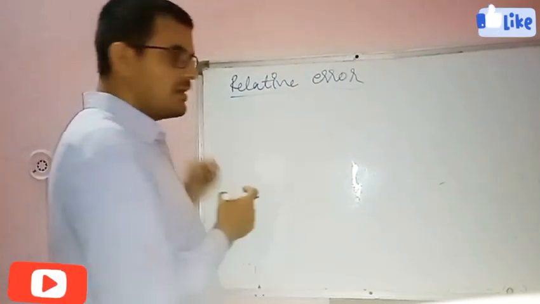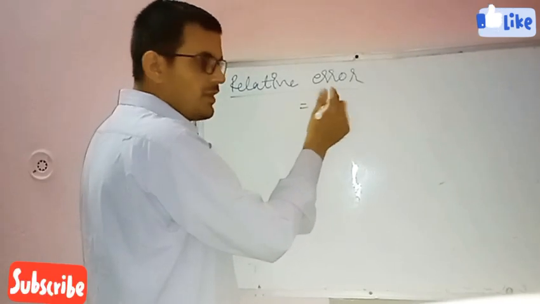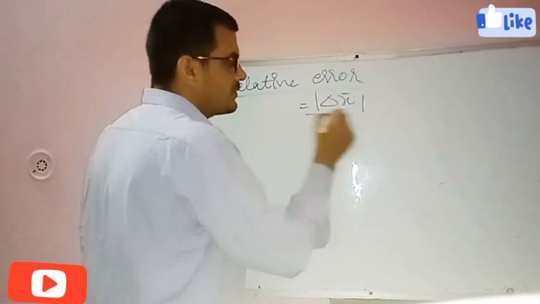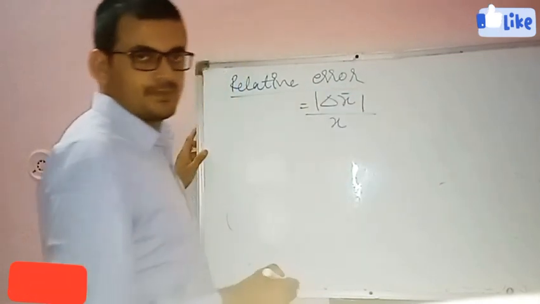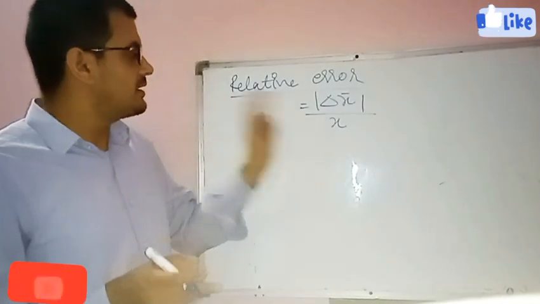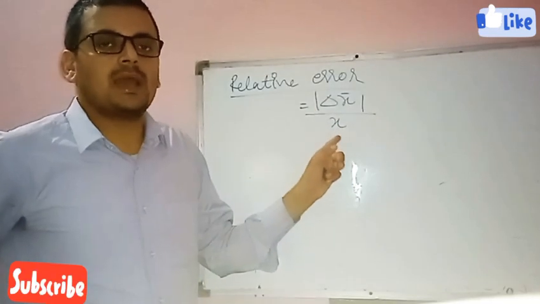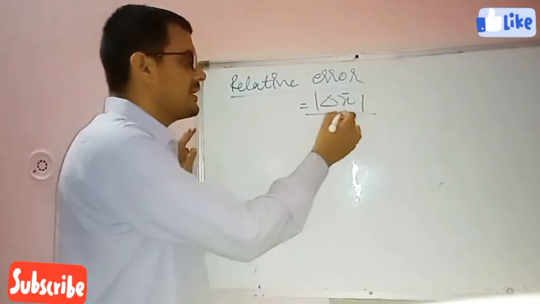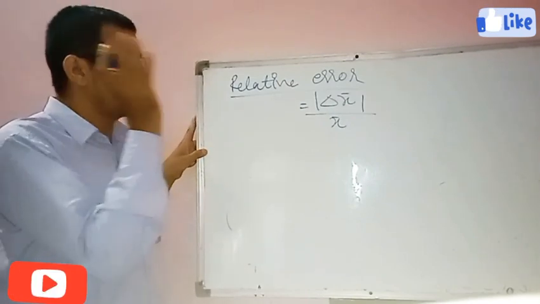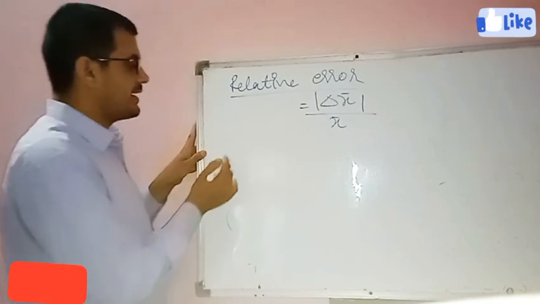It is the ratio of mean absolute error to the true value. You have to write this definition: the ratio of mean absolute error to the true value of any physical quantity is called relative error. It's very simple.